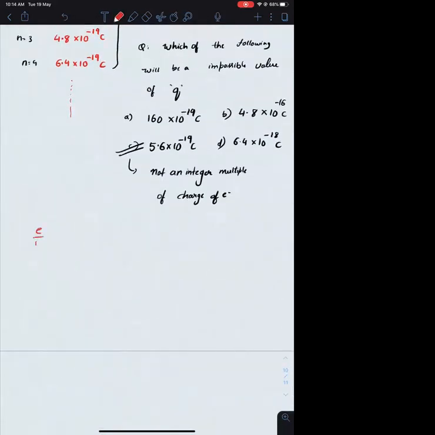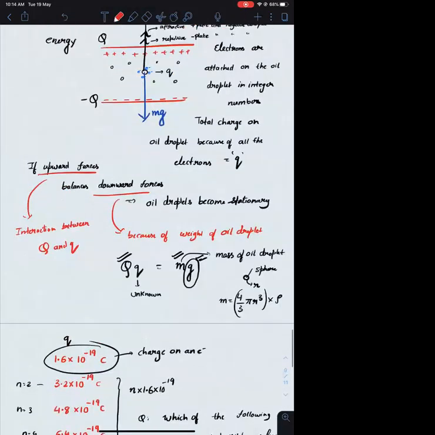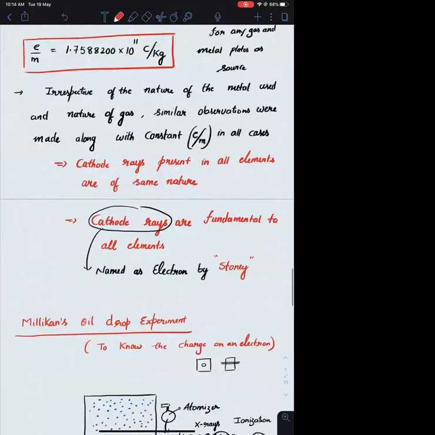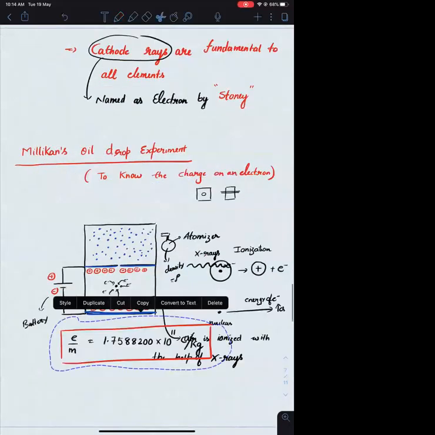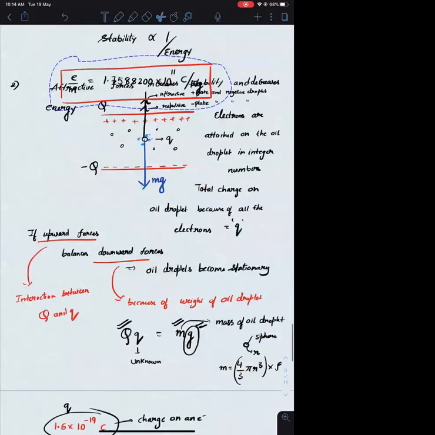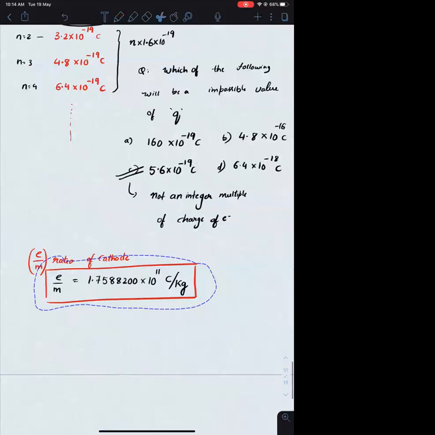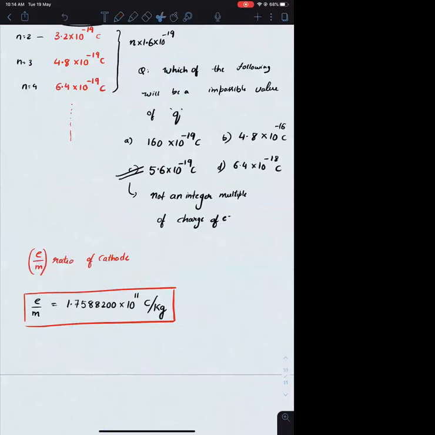What is the e upon m ratio of cathode ray? 1.75. We have taken some value for that, which is 1.7588200 into 10 power 11 coulomb per kg.